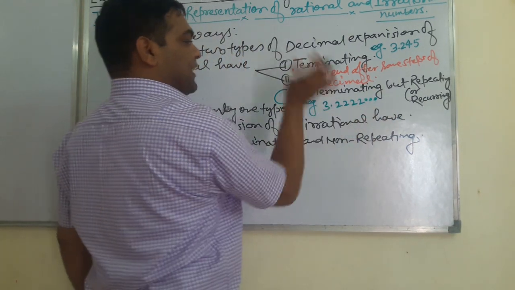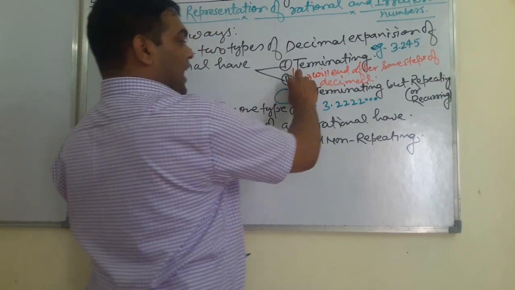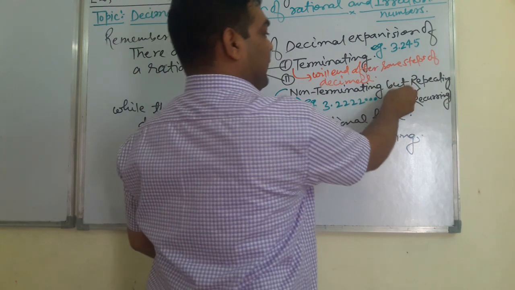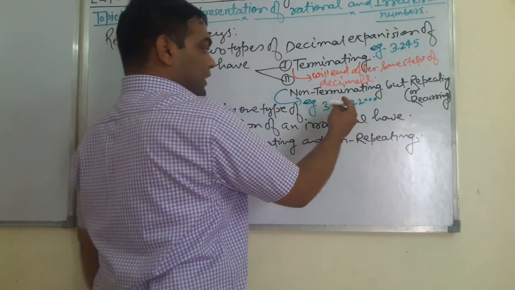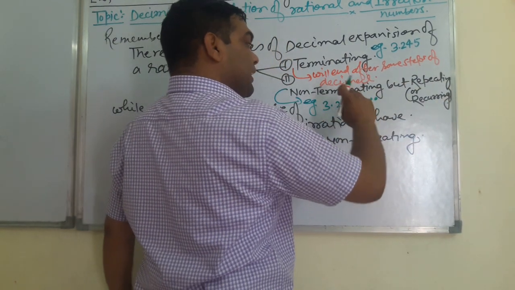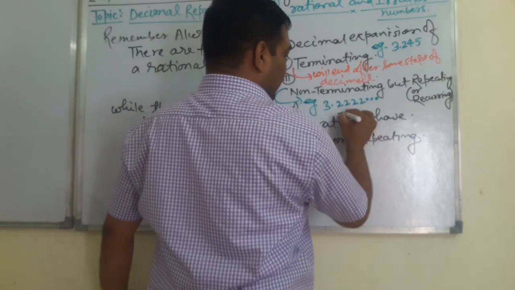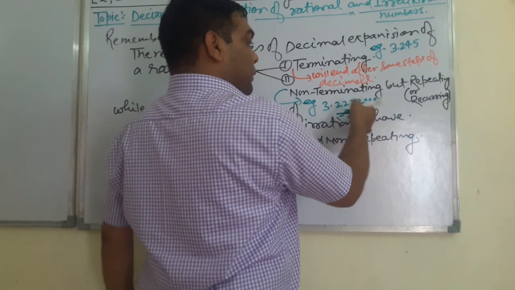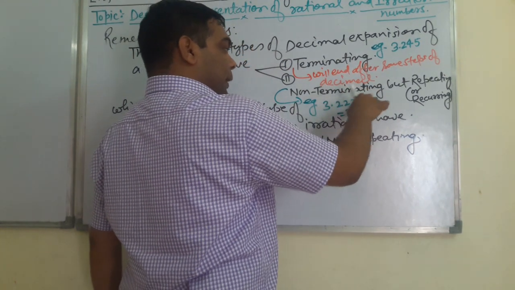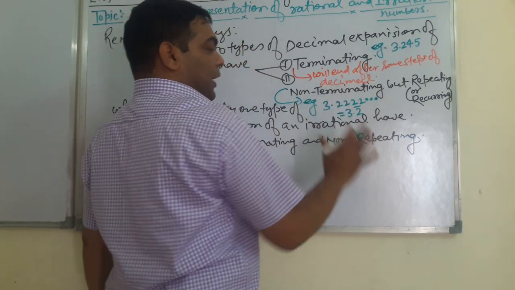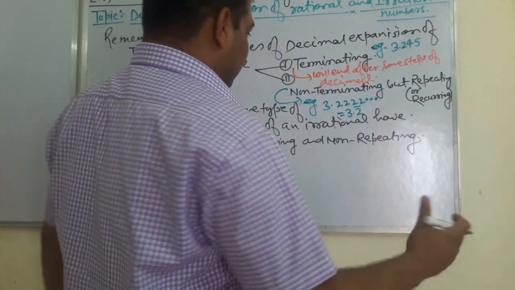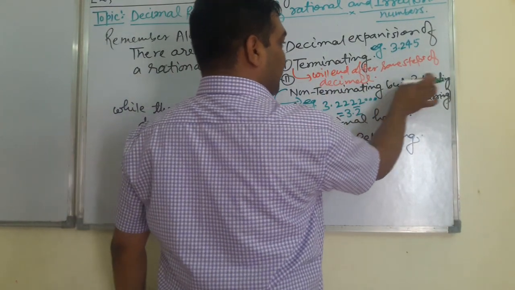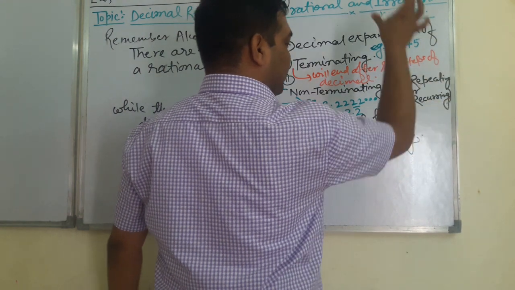See, in this decimal expansion, it is non-terminating. It means it is not going to stop but repeating. Here digit 2 is repeating time to time, so we can note it down as 3.2 bar. Why is it bar? Here we are representing the digit which is repeating continuously by a bar. So this is a non-terminating but repeating or recurring decimal expansion.